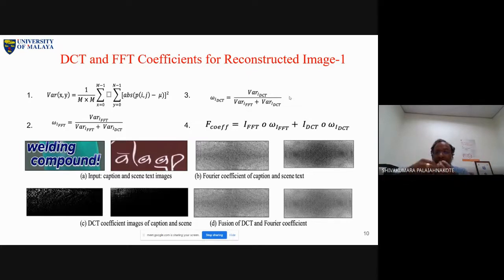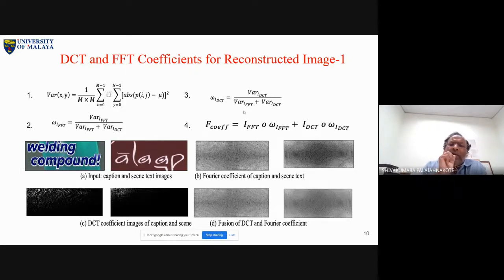See, I am trying to combine now: Fourier gives something and DCT gives something. It is actually opposite. So we are trying to combine or fuse two different properties to solve the problem. Okay, that is what is interesting here. Of course, we have used variance as a weight for fusing. This is the fusion formula, equation 4.